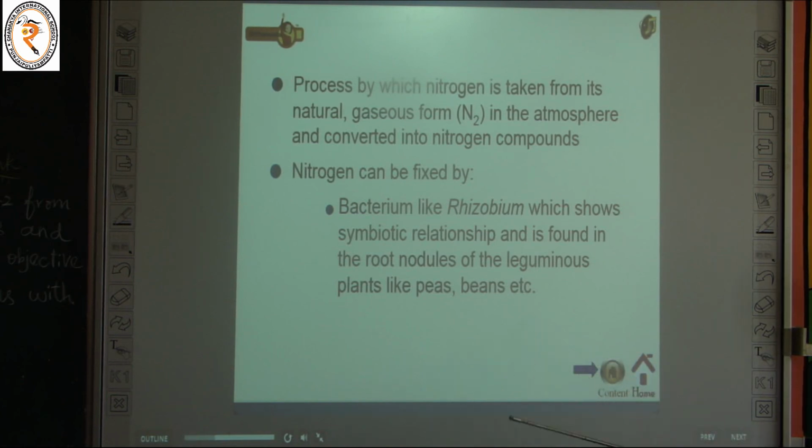Okay. And the next one, lightning. The nitrogen present in the air can also be converted into nitrogen compound with the help of lightning.